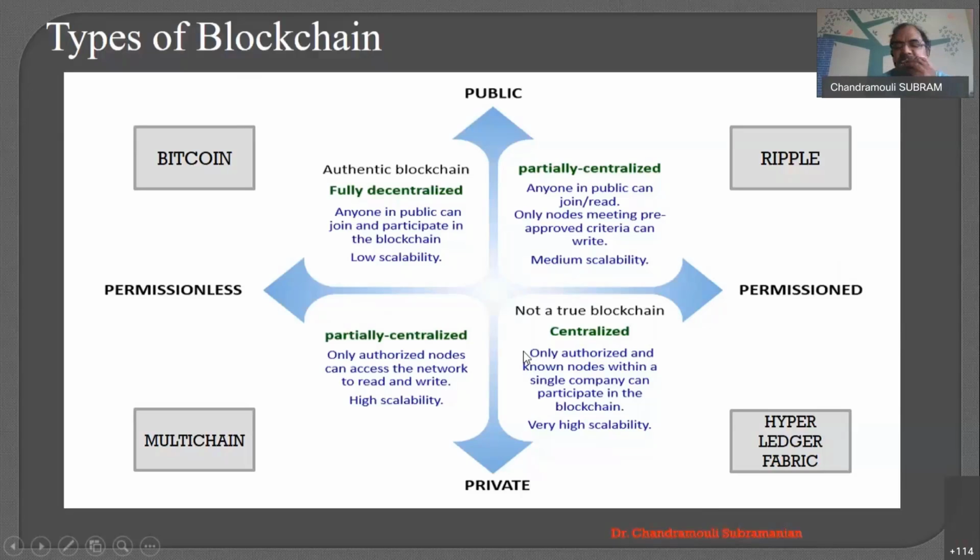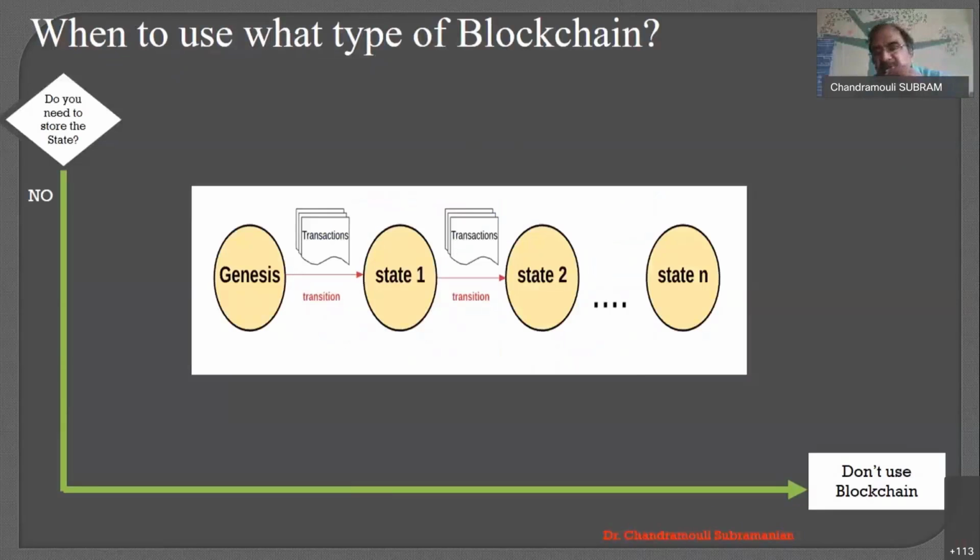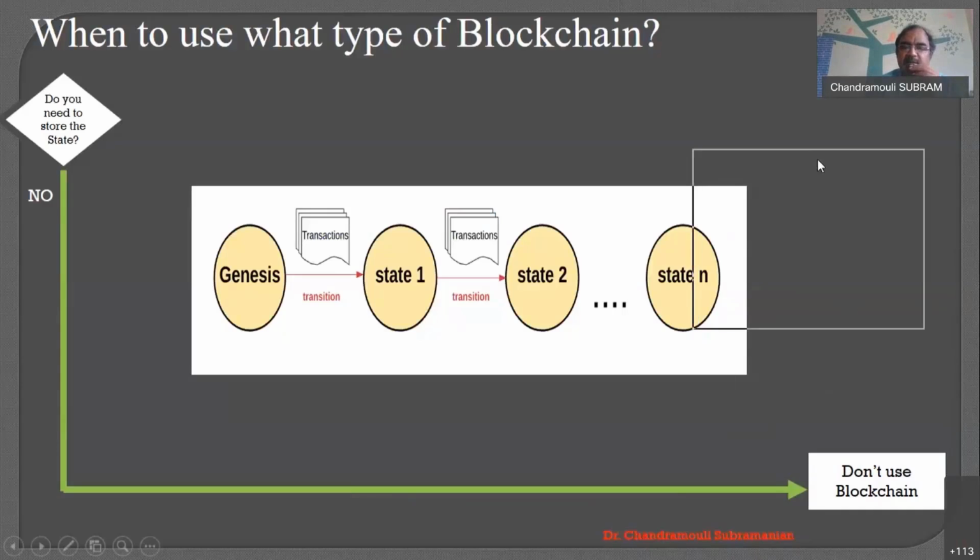Now the question arises, right? When will you go for a private permissionless, and when will you go for a public permissioned, and when will you go for a private permissioned? This permutation and combination, right? Very simple. First thing is, do we really need a blockchain, right? And then only we need to talk about what type of blockchain, right?